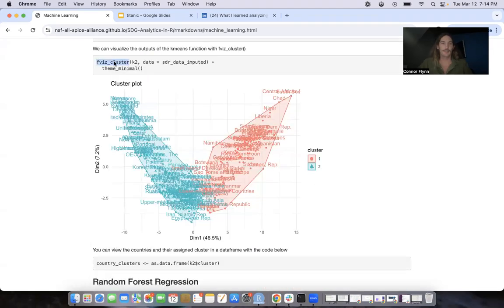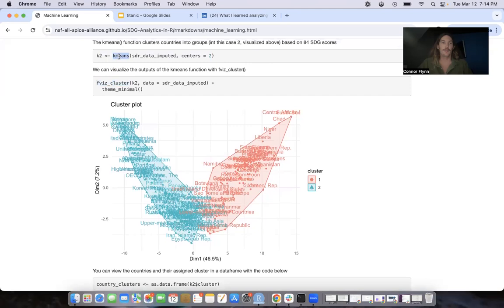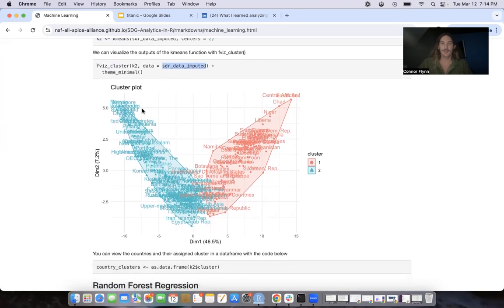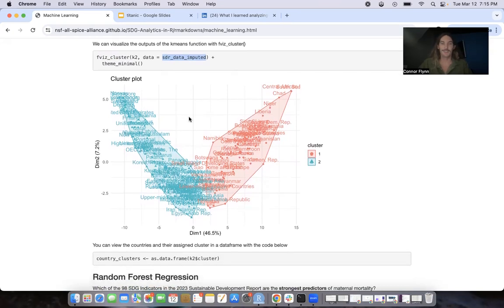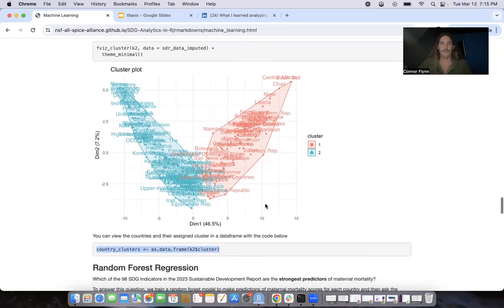Then the fviz_cluster function, and we'll feed it the output of our k-means algorithm that we named k2 and our imputed data frame. We'll look at this plot, which seems very cluttered, I know, but this is how the countries are separated into the 2 clusters. Countries that are closer together here are more similar, and the ones further away are more different, right? Within this plot, we can see that there's just this break that divides our 2 clusters. And with the code below, we'll examine which countries are in cluster 1 and which countries are in cluster 2, just with a simple data frame.